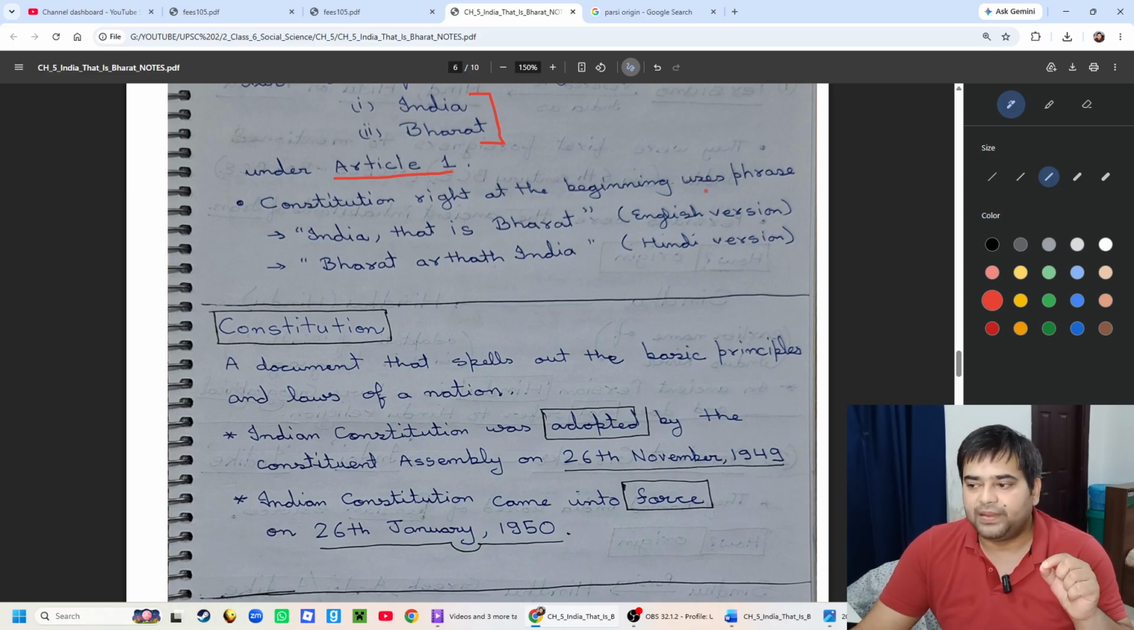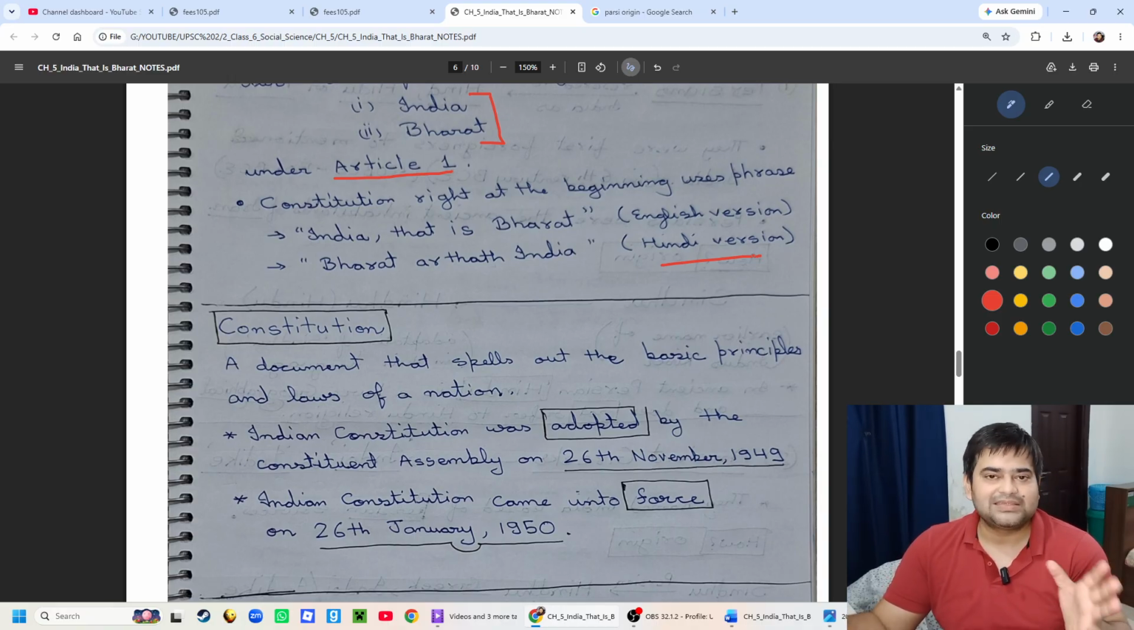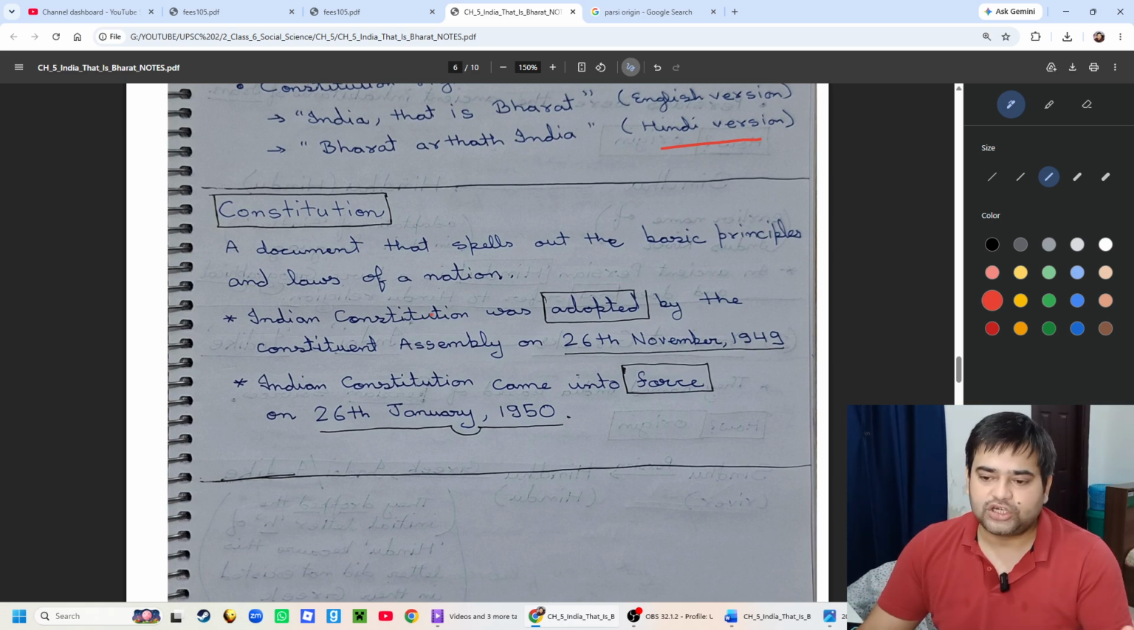The constitution, right at the beginning, uses the phrase "India, that is Bharat" in the English version, and "Bharat arthat India" in the Hindi version. So India and Bharat appear as separate names, but they are the same name of the same country.